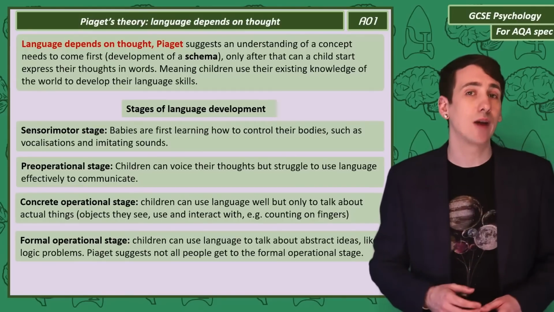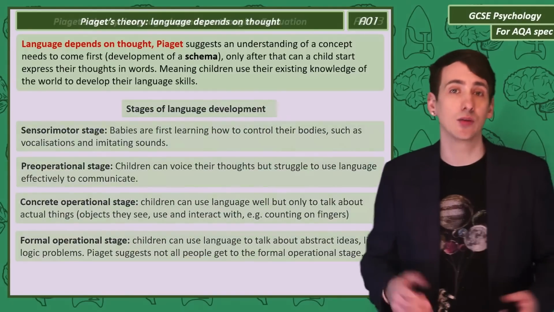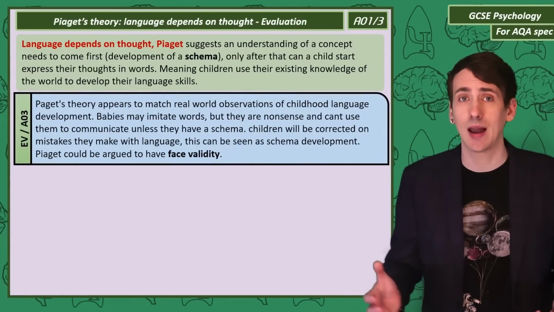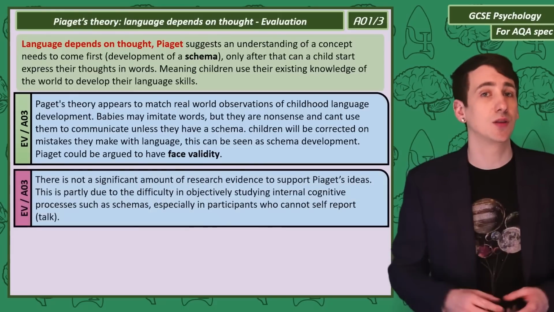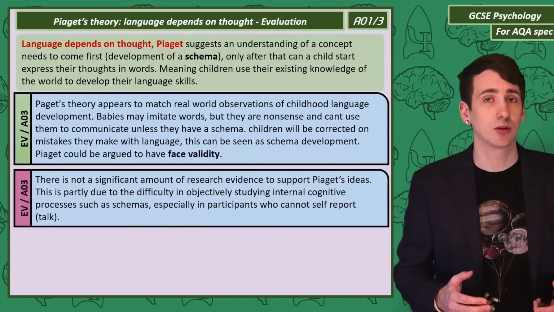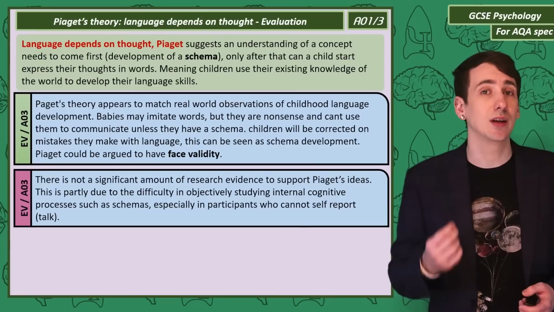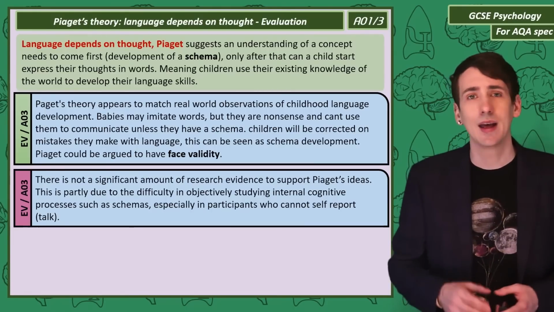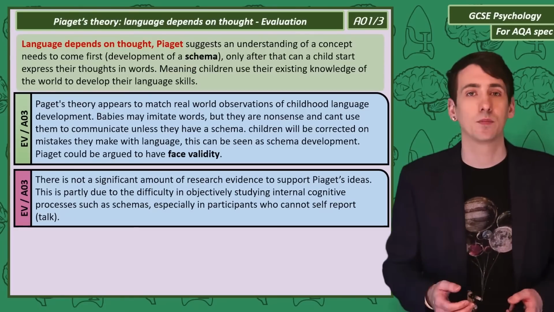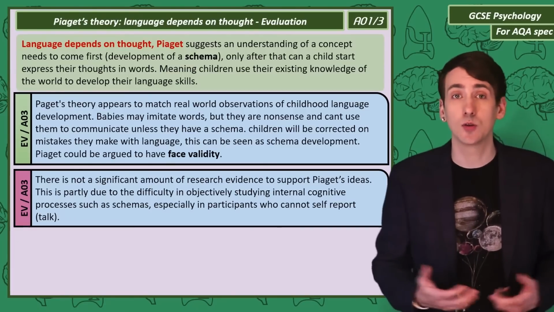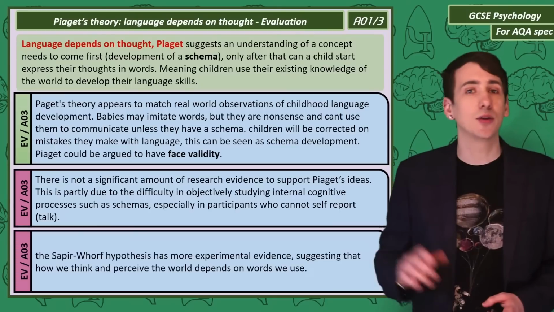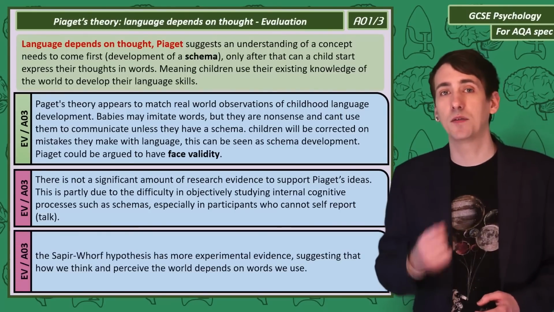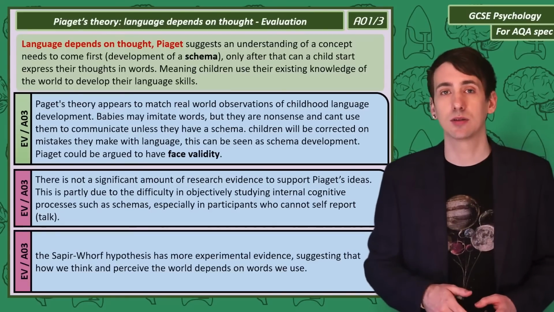So, one of the main advantages of Piaget's theory is it has face validity. It seems to match most people's experience of how children develop language. But there isn't much evidence in support of Piaget's ideas on language. Part of the problem is studying internal mental processes like schema development in relation to language is difficult to do objectively, especially as babies are participants who can't self-report. And the alternative Sapir-Whorf hypothesis has more experimental evidence, suggesting how we think and perceive depends on language.